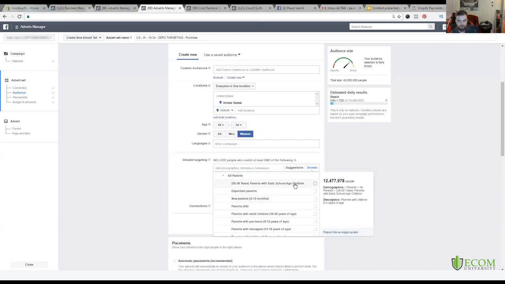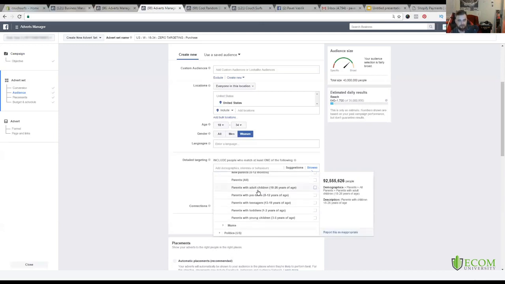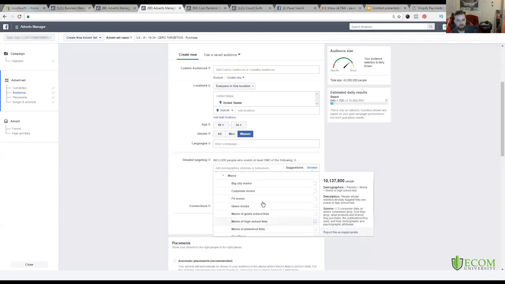parents with early school age children, right? If you're targeting kids, or you're targeting moms to buy things for their kids, parents with adult children, 18 to 26, parents with preteens, parents with toddlers, to the ages of 1 to 2. And you could see right here the sizes of these audiences inside here. You could even target just moms, moms in big cities, fit moms, green moms, all of this stuff, stay at home moms, all that cool stuff. So you could do that.